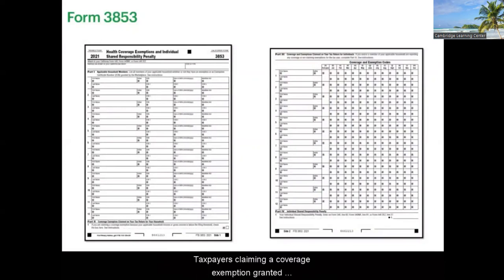Taxpayers claiming a coverage exemption granted by the marketplace will need to enter the exemption certificate number, ECN, provided by the marketplace in the space provided in Part 1 on FTB Form 3853. If the marketplace has not processed their application before they file their tax return, complete Part 1 and enter pending in ECN 1 field for each applicable individual with a pending ECN.